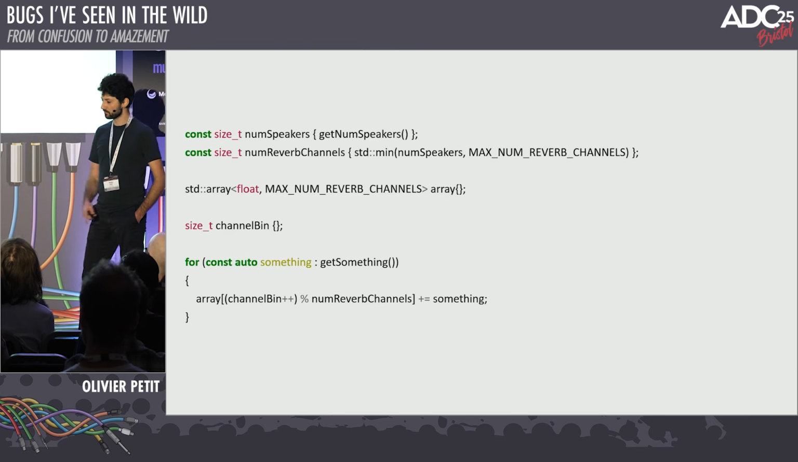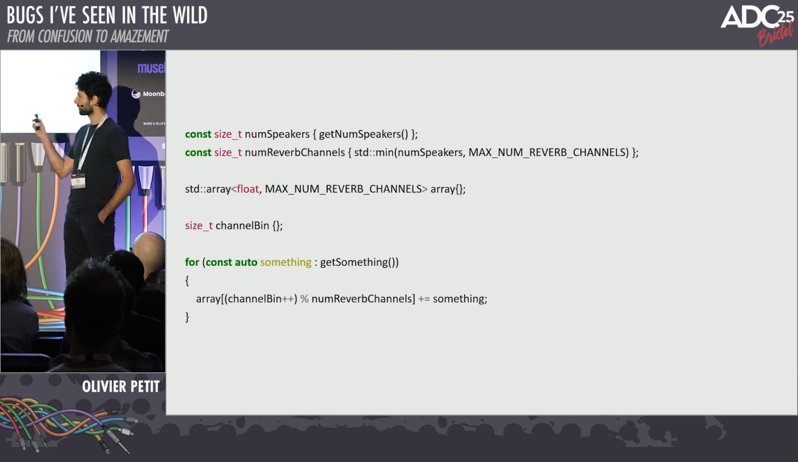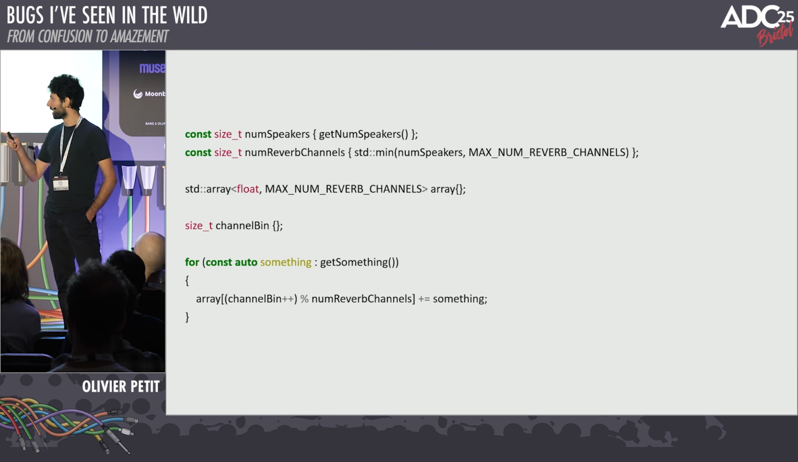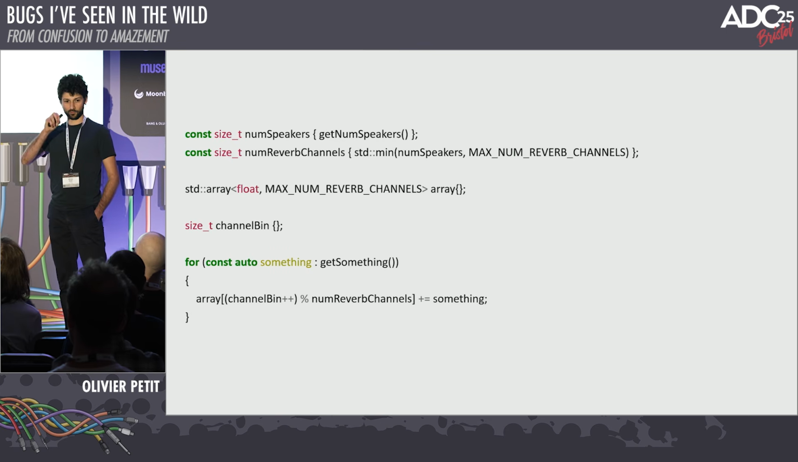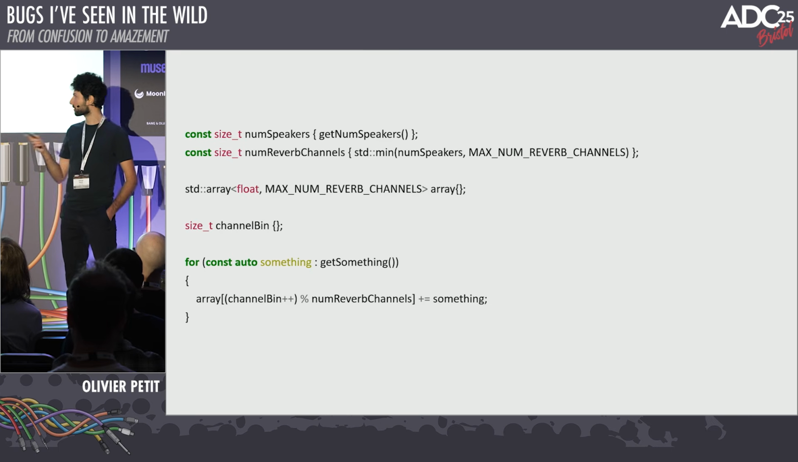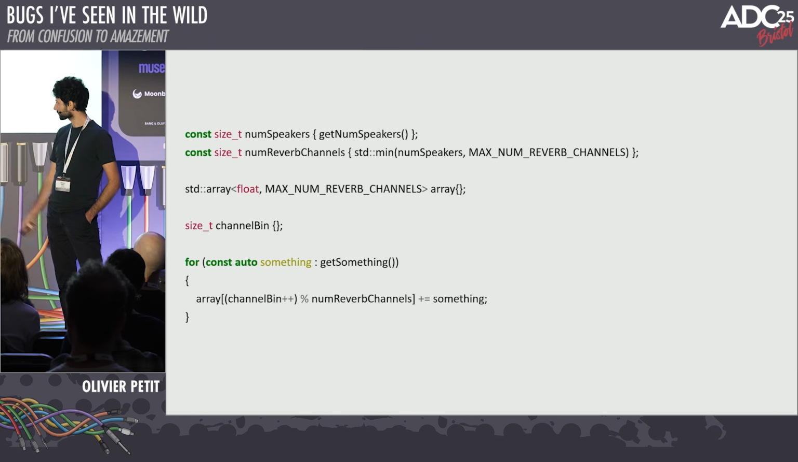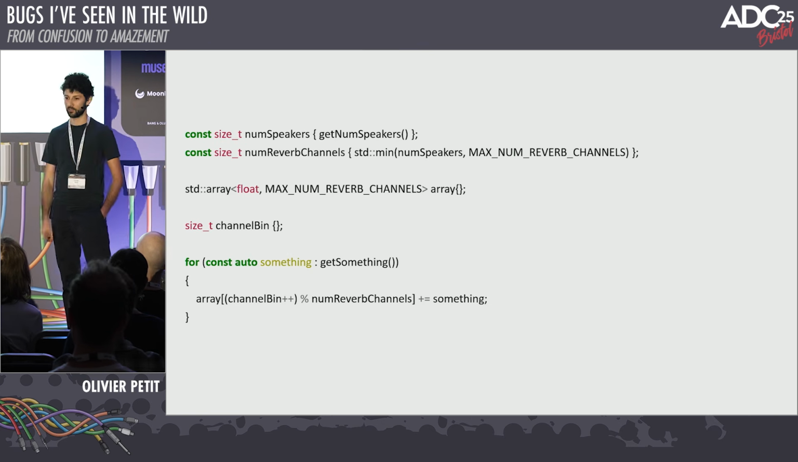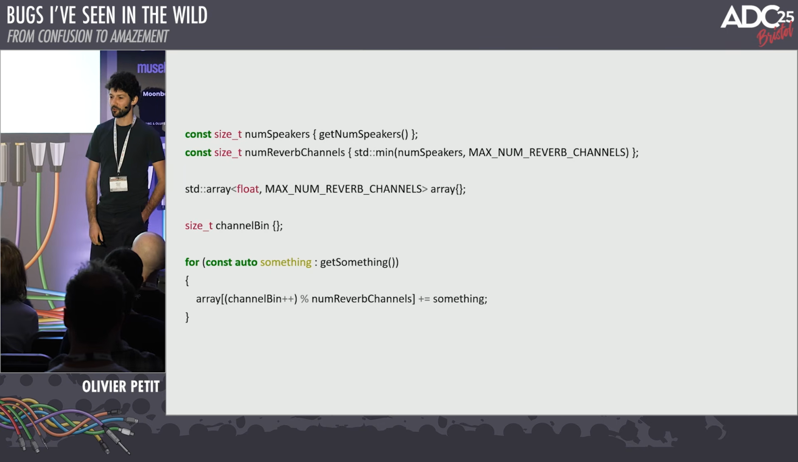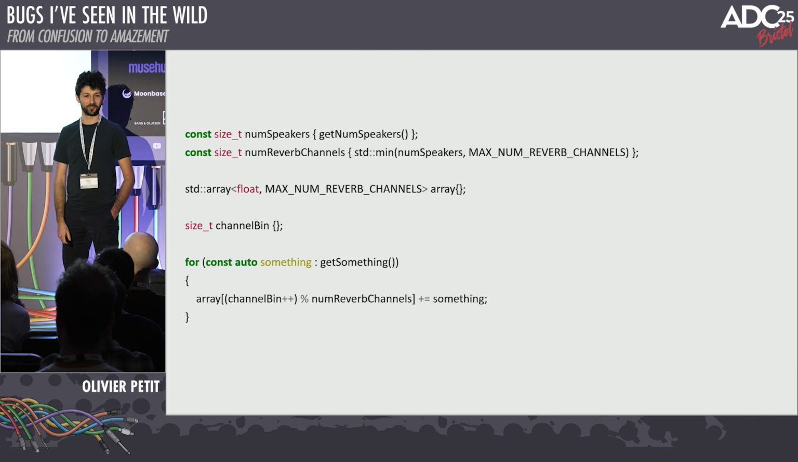And then we have some form of loop, and we have this channel bin counter that we increment. The goal is to fill this array element by element. When we reach the number of reverb channels, we go back to index 0, so we increment and we use the modulo operator here. Then I've just done an increment of this something variable for the example. So who can tell me what can happen with this line of code?